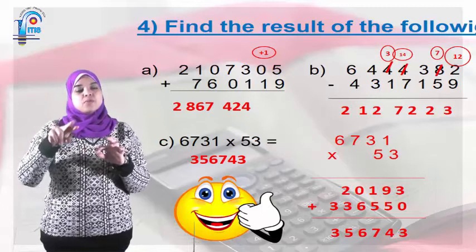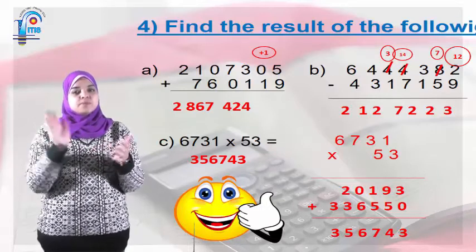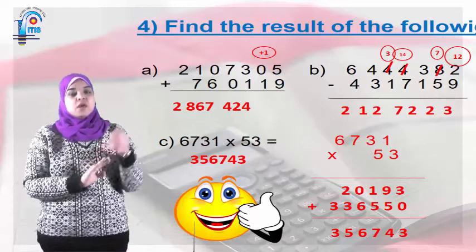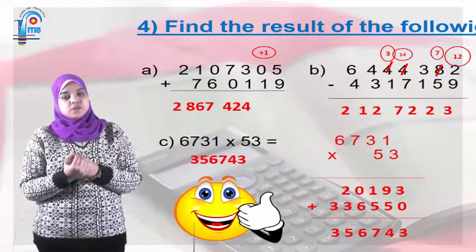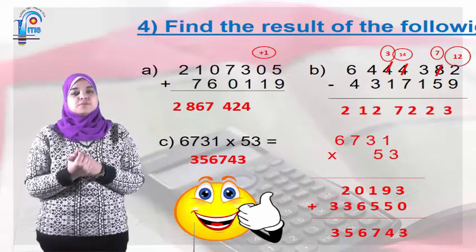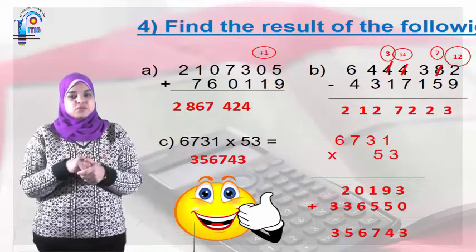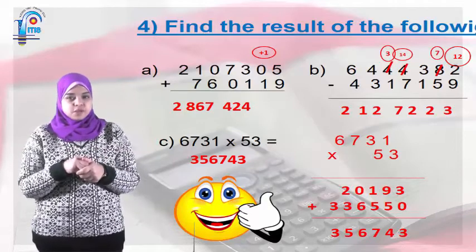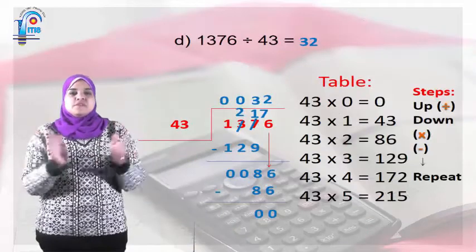Then I will add both of them. 3 plus 0 equals 3. 9 plus 5 equals 14. 4, carry 1. 5 plus 1, 6, plus 1, 7. And 6, 3 plus 2, 5. And 3.